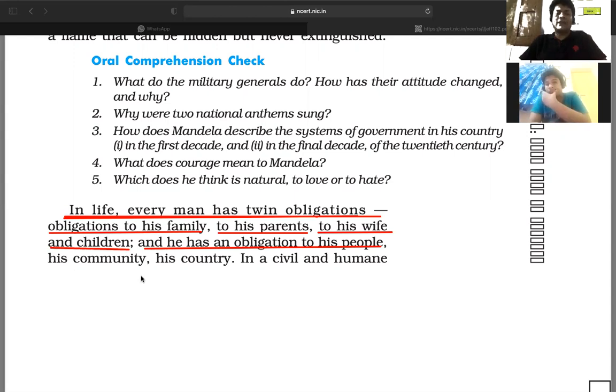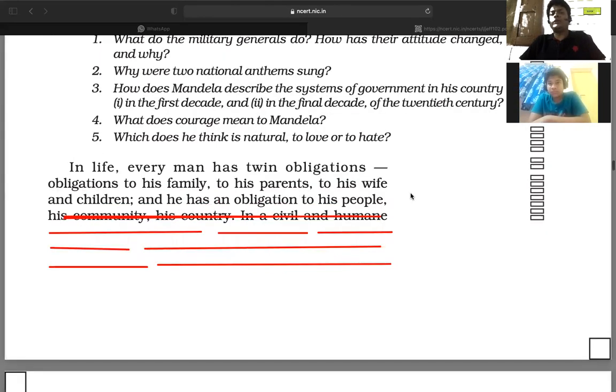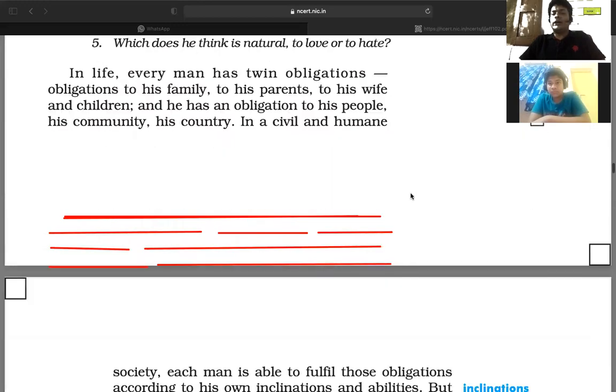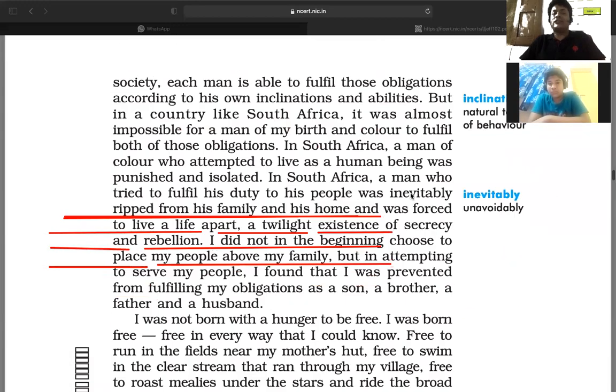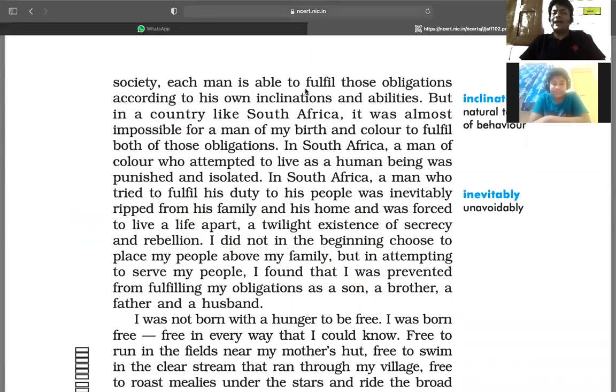At the same time, he pointed to his community, his country, in a civil and humane way. In a civil and humane way means in a civilized manner and also in a kind-hearted gesture. So what does he point out here? He pointed out that in a humanist or kind society, each man is able to fulfill those obligations.